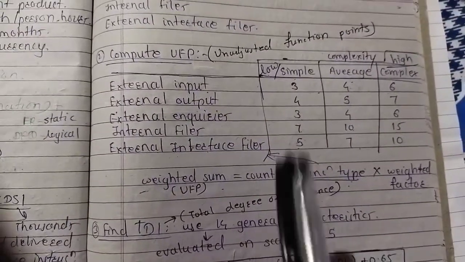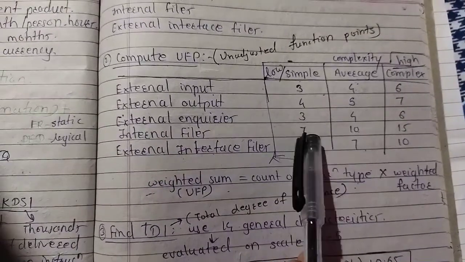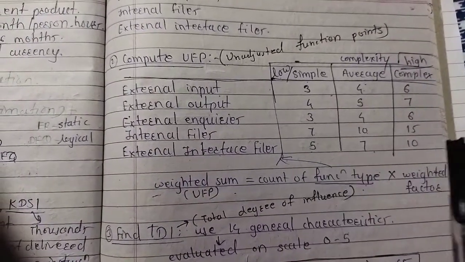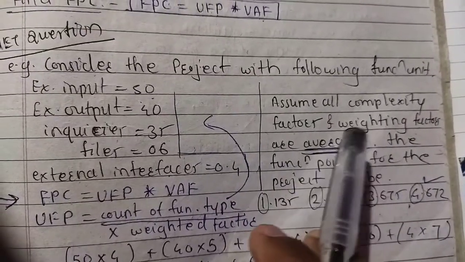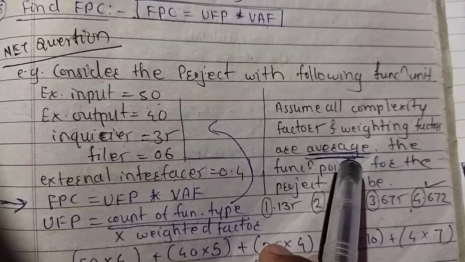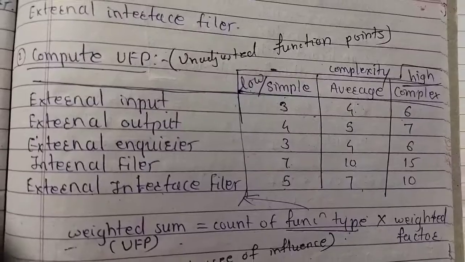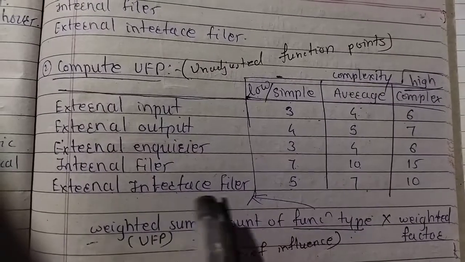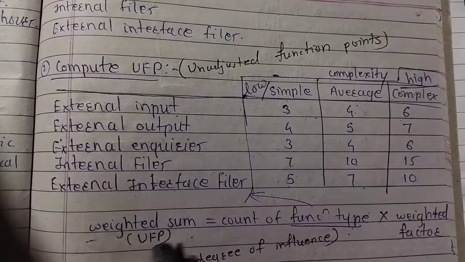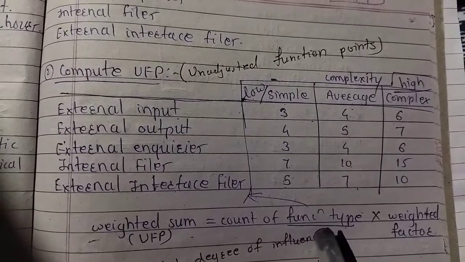First, we have to remember this complexity chart. The complexity chart is given as mentioned in the example, with the complexity factors as per average values, so we select the average column of this chart: external input, external output, external inquiries, internal files, and external interfaces. This is the formula for UFP: UFP equals the count of the function type multiplied by the weighted factor.